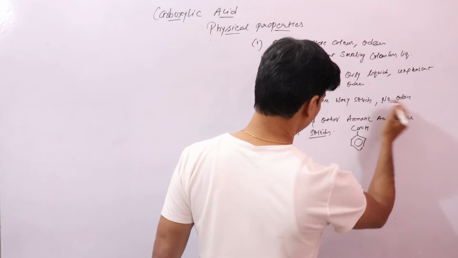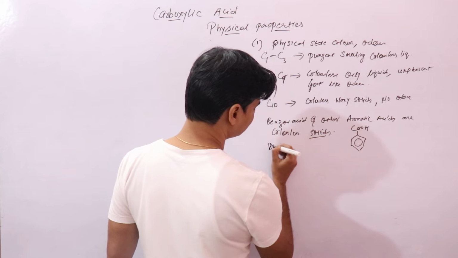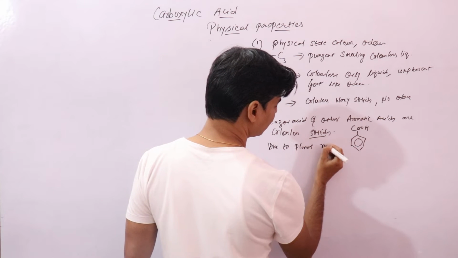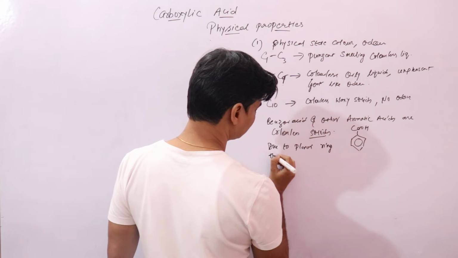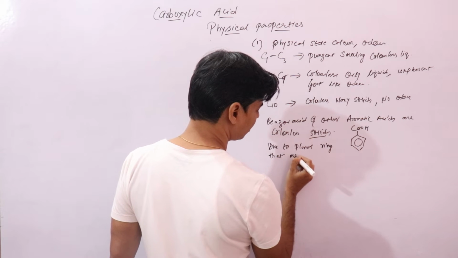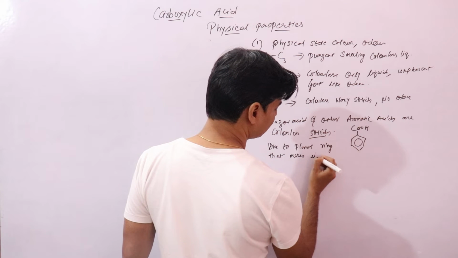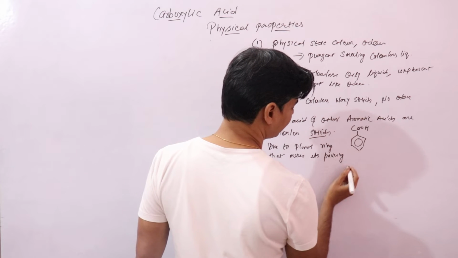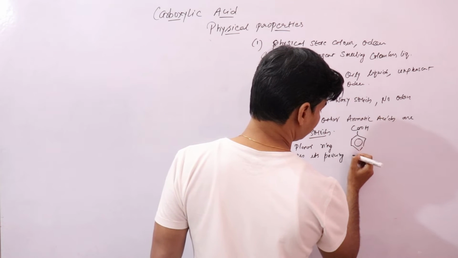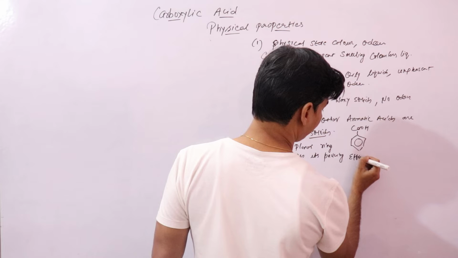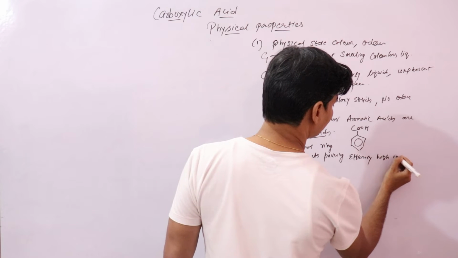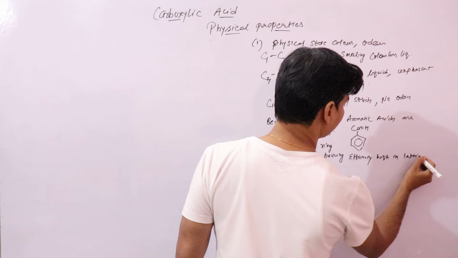Due to which the intermolecular force of attraction is high, and that is why aromatic acids are solid at room temperature. This is due to the planar ring that makes its packing efficiency high in the lattice.